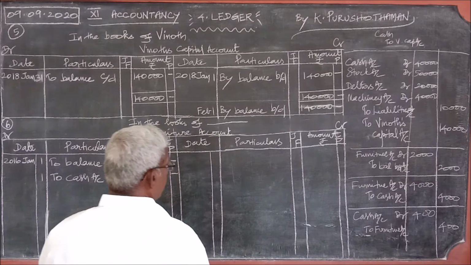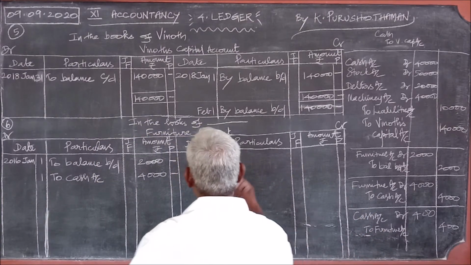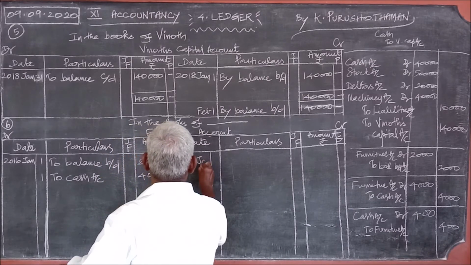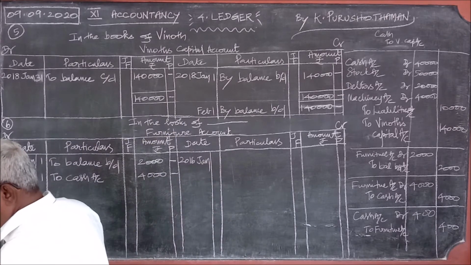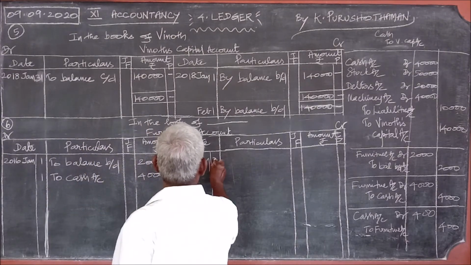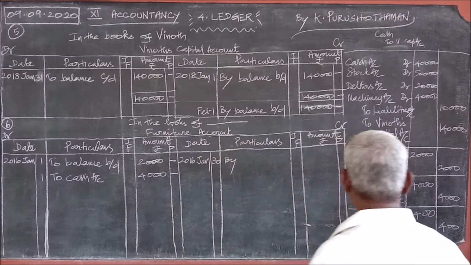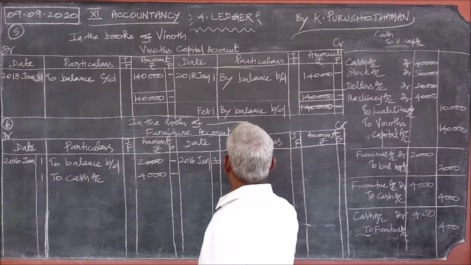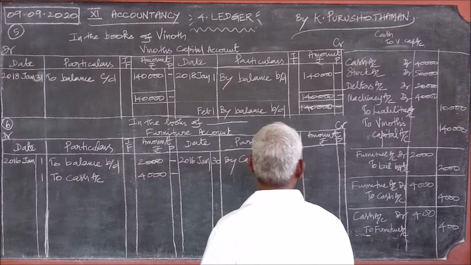And in the third journal entry, where does it appear? On the credit. So you pass entry on the credit. 2016 January. The date given is 30th. By what is coming along with this furniture? Cash is coming. Therefore, by cash account, the amount is 400.